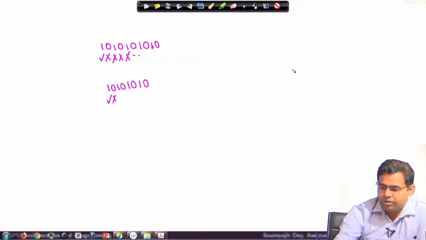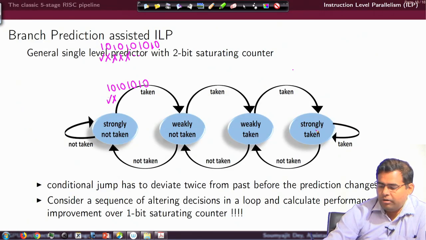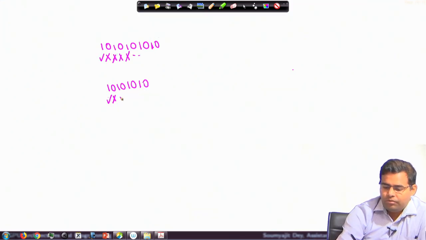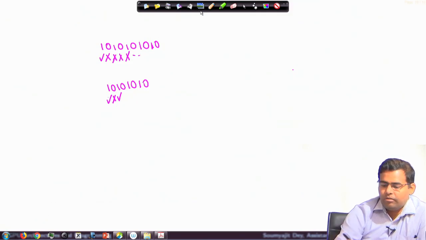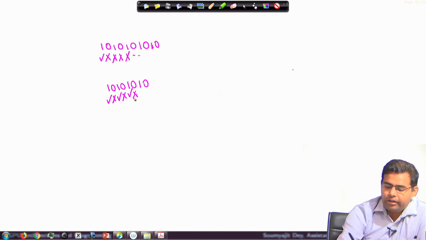Assuming that in the automaton you see that I am now going to switch from this strongly taken state to the weakly taken state, because although I thought that the branch is taken, it is really not taken, but still my decision is, since it is a weakly taken state, for the next branch I am again going to take the branch. So, I will go correct here. Then, since the branch is really taken, I switch to the strongly taken state. So, again for the next prediction it will go wrong, and then again I go correct and I go wrong, like that.